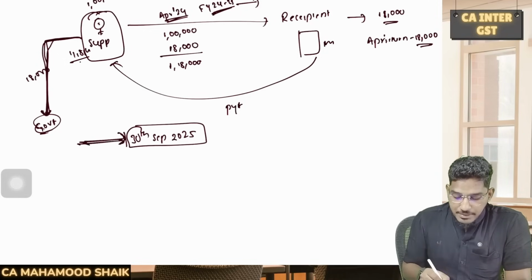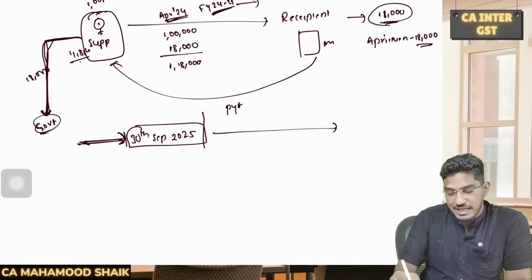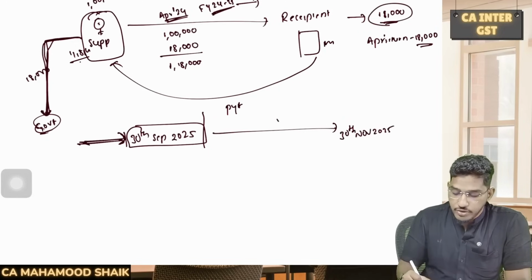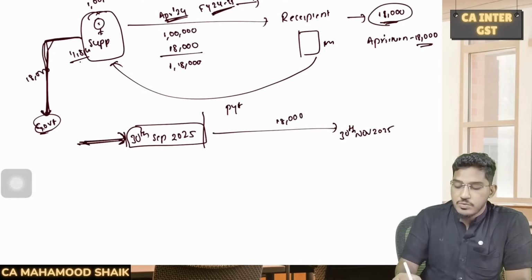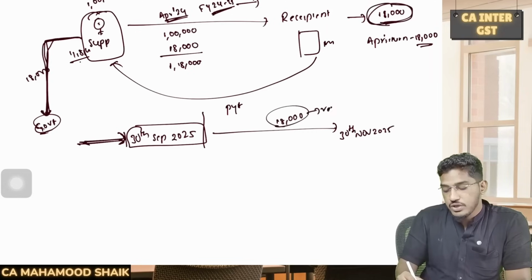If the supplier is not paying the GST till 30th of September 2025, then the recipient is asked to reverse that amount of ITC that they have availed, on or before 30th of November 2024, this 18,000 rupees of GST that the recipient has availed as input tax credit, he has to reverse it.